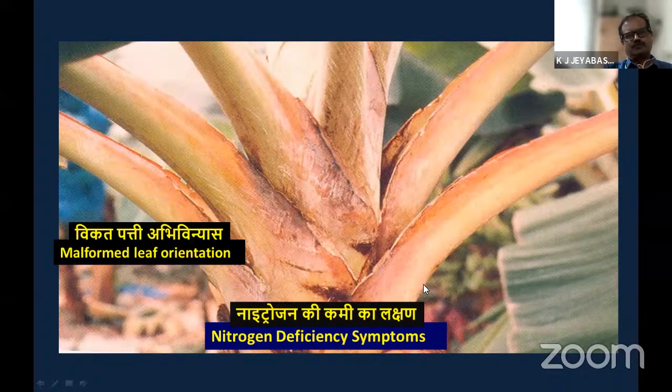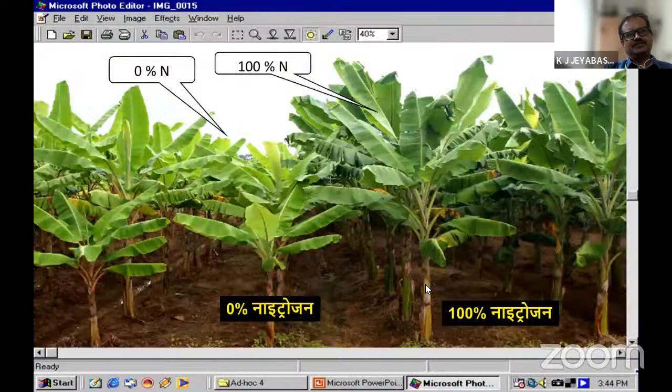This is a malformed leaf orientation. Then in case of nitrogen deficiency, in our experimental plot, we have done some gradations also. Here, at 0 level of nitrogen, the plant growth is stunted and pale coloration of the leaf is there. Here, in the adjacent field with 100% nitrogen applied, you see the growth and the gigantic look when compared to this suffering one. The coloration also has dark tinges. So nitrogen creates a lot of variation, and chlorophyll synthesis also depends on nitrogen content.